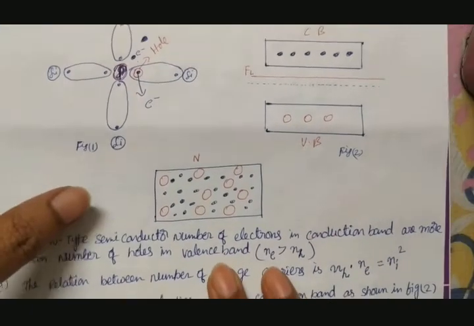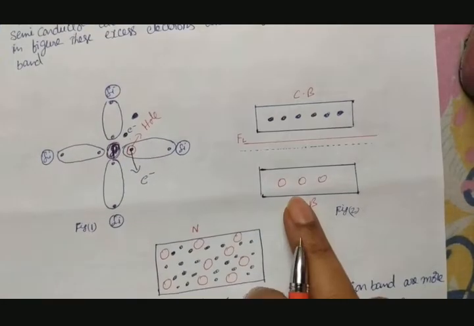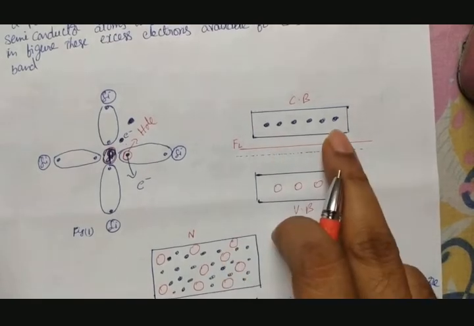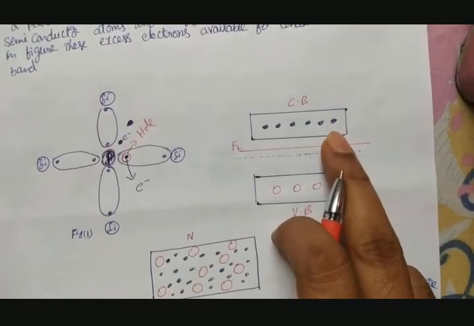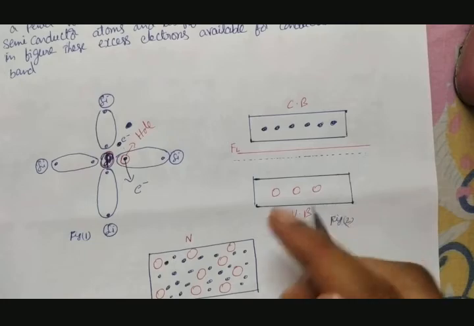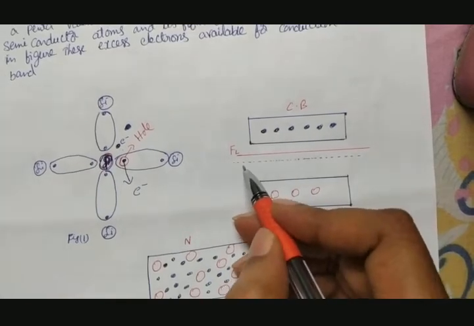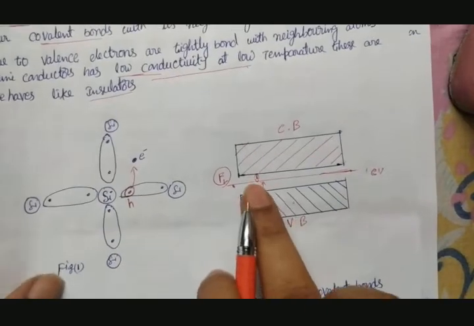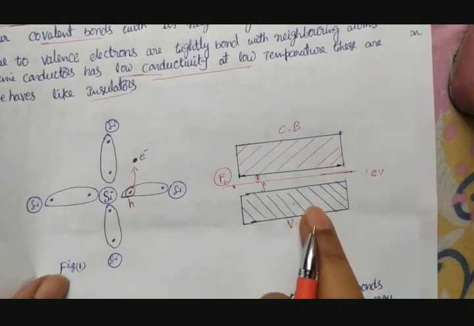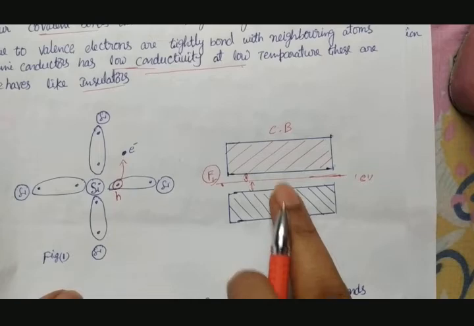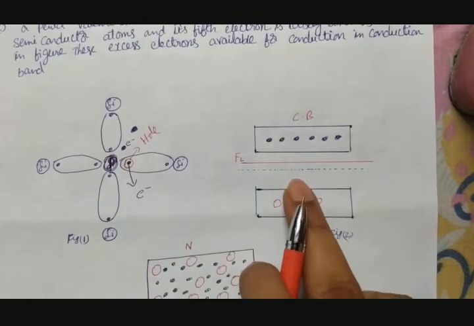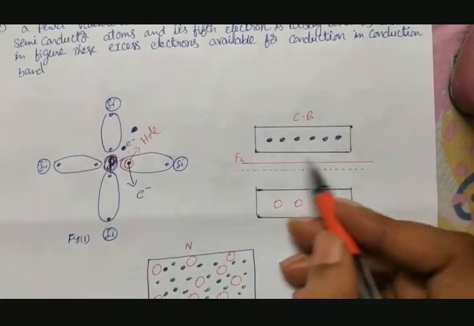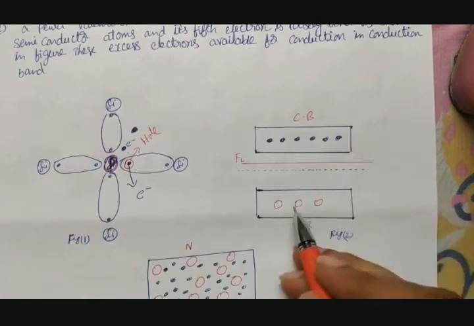Here what happened? The number of holes in the valency band is less when compared to the number of electrons in the conduction band. Now the charge concentration is more in the conduction band. That's why, in a normal intrinsic semiconductor, the Fermi level lies between the conduction band and valency band, but now it is shifted a little towards the conduction band, because here more charge concentration is there.